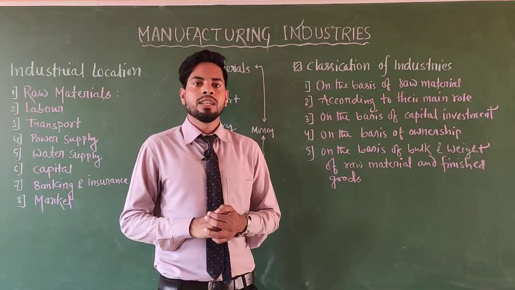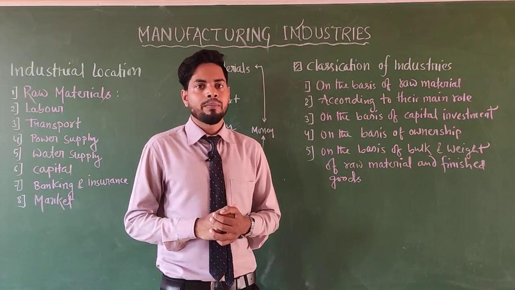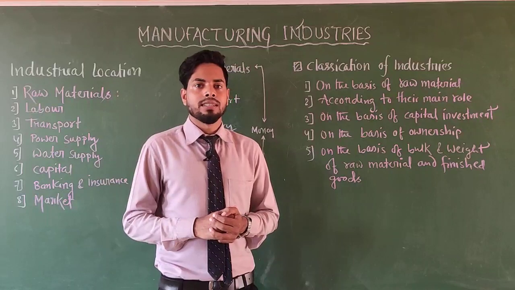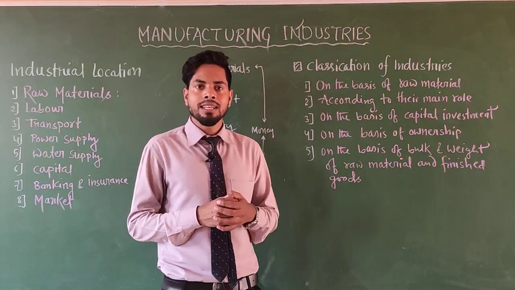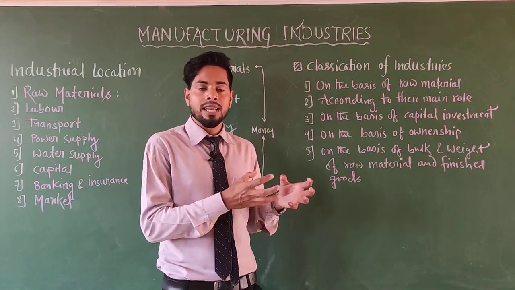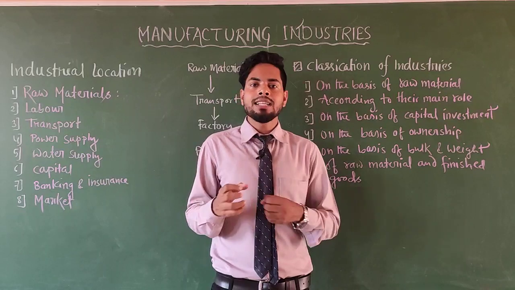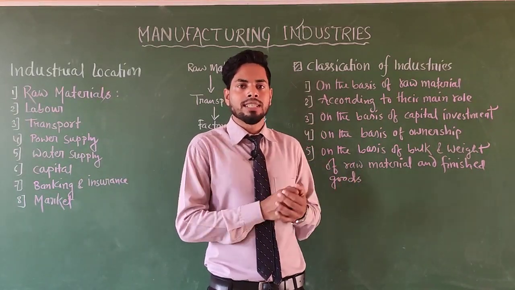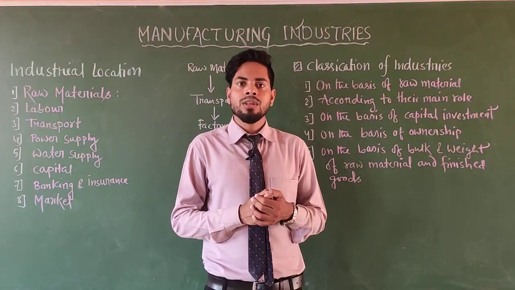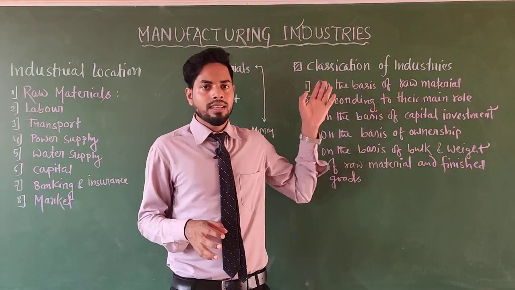Heavy industries are those that use heavy and bulky raw material, like a sugar factory, because sugarcane is heavy and bulky, or the iron and steel industry, because iron is heavy and bulky. So these industries are called heavy industries. And light industries use light raw material, like cotton textile. Cotton is light, so it is a light industry. So this is the classification.